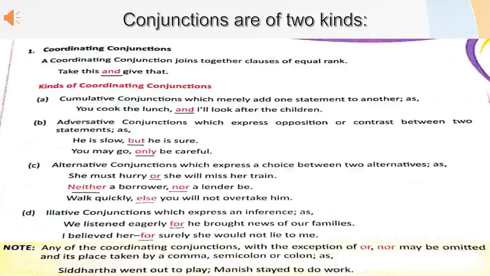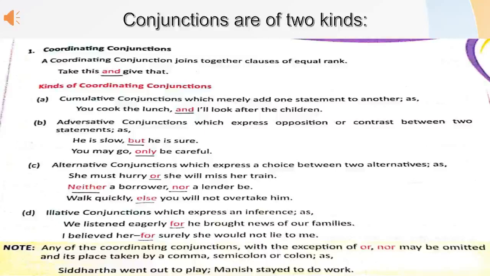Second kind is adversative conjunctions. These conjunctions express opposition or contrast between two statements. But, only, still, yet, etc. are examples of adversative conjunctions. He is slow, but he is sure. You may go, only be careful. In these sentences, adversative conjunctions but and only are expressing contrast.